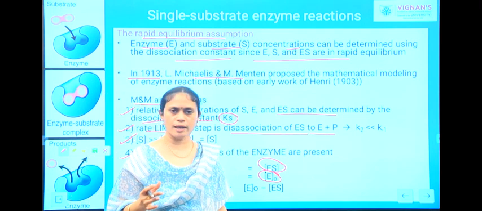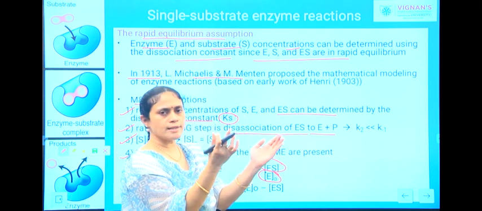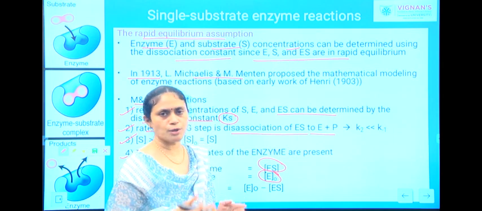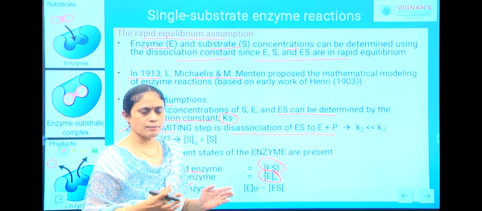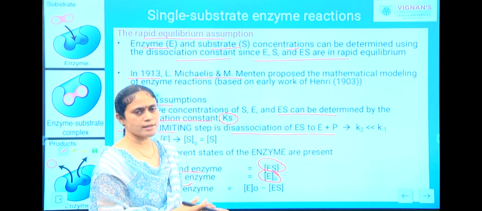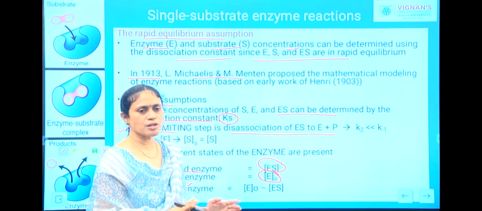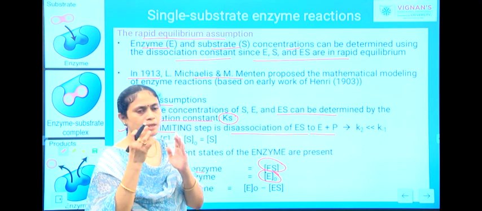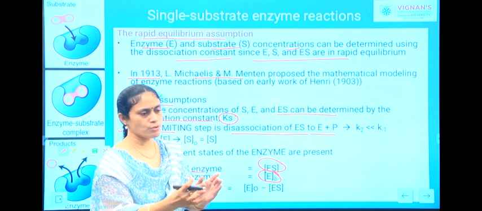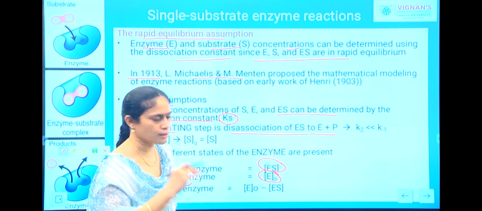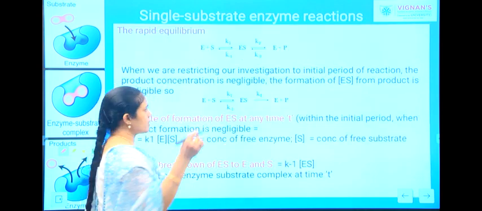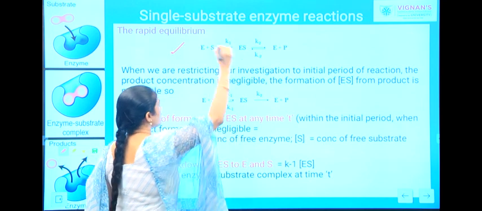What is your free enzyme? The total enzyme minus your bound enzyme gives you the free enzyme. That means the enzyme available in the free state can be obtained by subtracting the amount of enzyme in the bound state from the total enzyme available in the reaction.